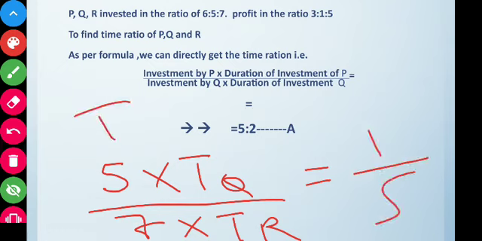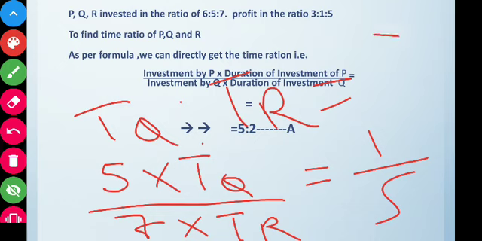If we solve this, we will get TQ is to TR is equal to 7 by 25. So the next ratio is 7 by 25.